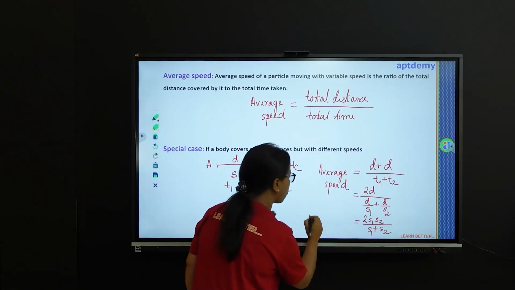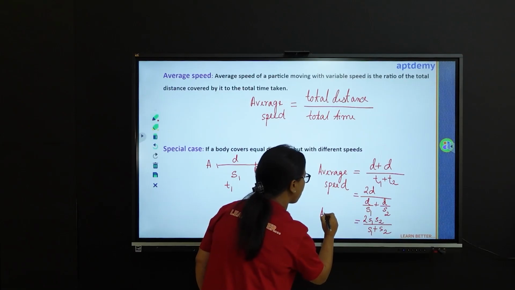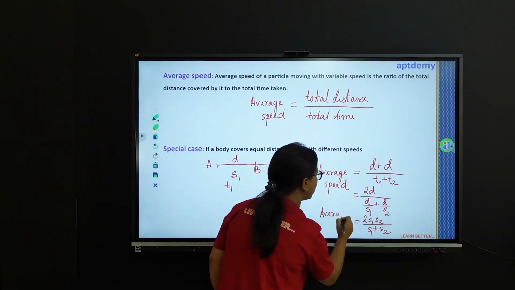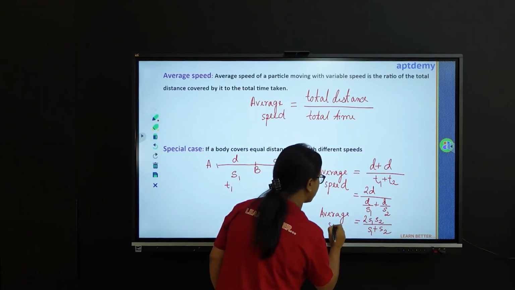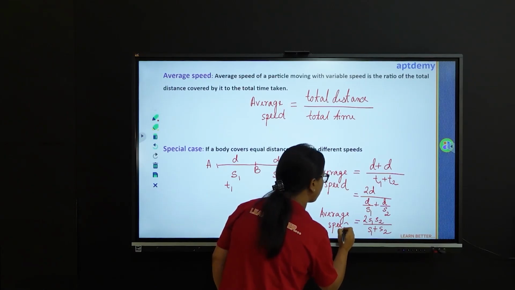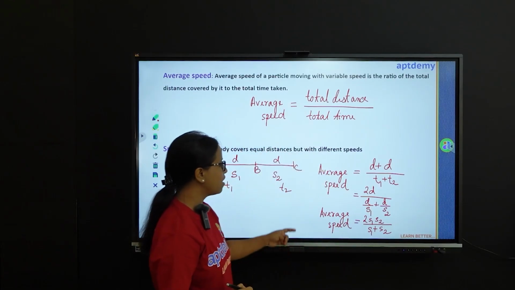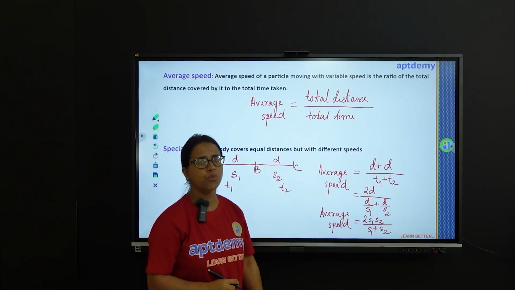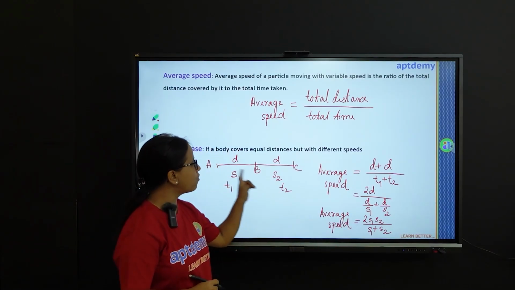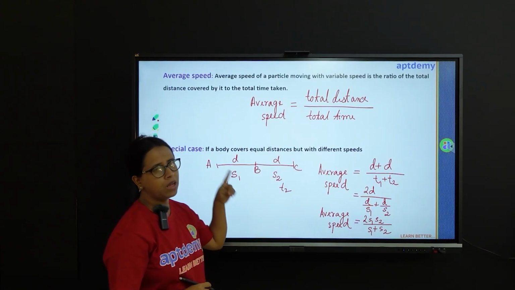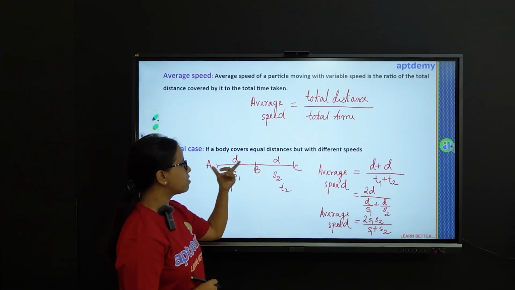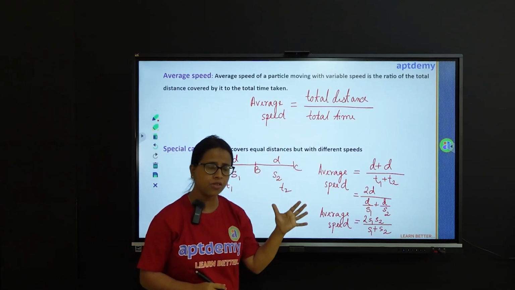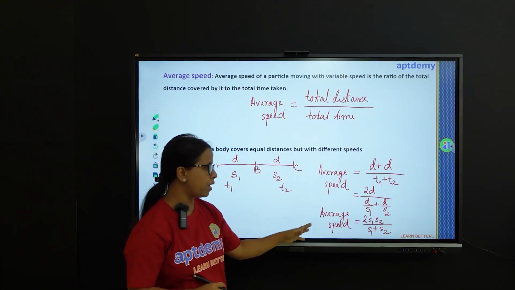Now, keep this formula in mind. This formula will be very useful in solving numerical problems. It is one of the formulas that I love the most. So, average speed is equal to 2s1s2 over s1 plus s2. You only have to keep this diagram in mind. That is, if a particle is covering the same distance but with different speeds, then you directly apply this formula.